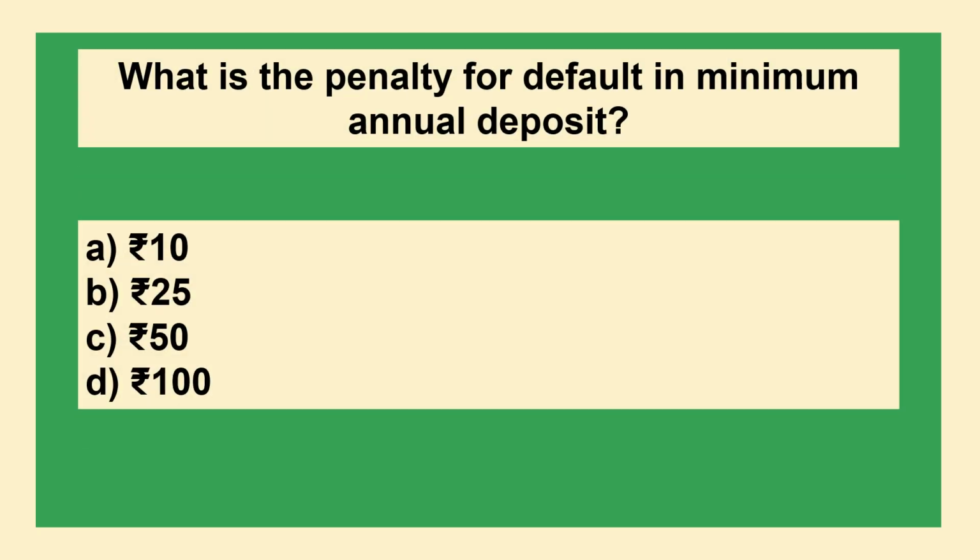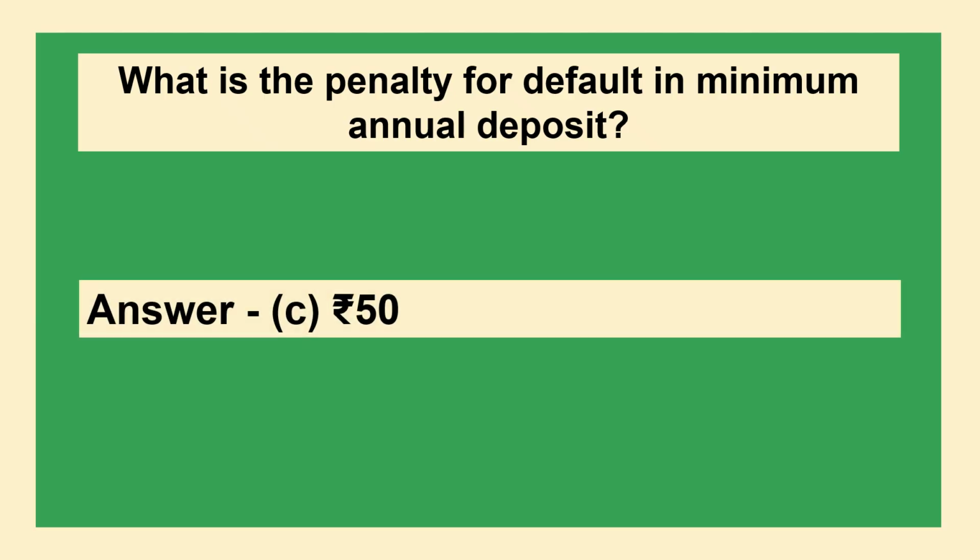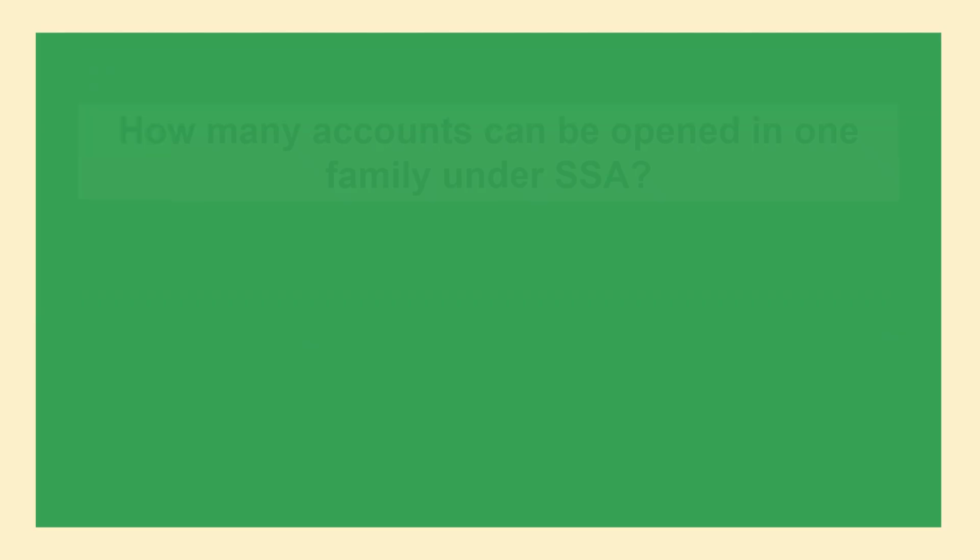What is the penalty for default in minimum annual deposit? Option A, rupees 10. Option B, rupees 25. Option C, rupees 50. Option D, rupees 100. The answer is option C, rupees 50.